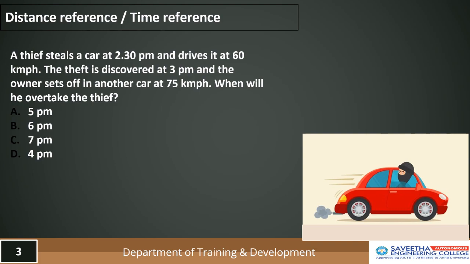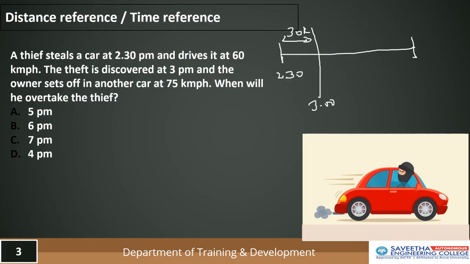So let's again draw a diagram and see. I'll assume like this. So let's say here this is at 2:30. At 2:30 the theft has happened and the thief is traveling at a speed of 60 kilometers per hour. The theft is discovered at 3 o'clock. From 2:30 to 3 is only 30 minutes, so the thief would have already covered 30 kilometers because his speed is 60 kilometers per hour.